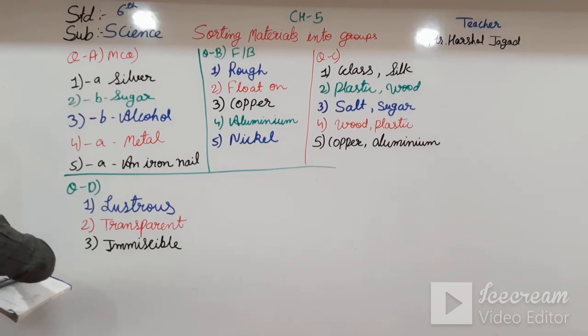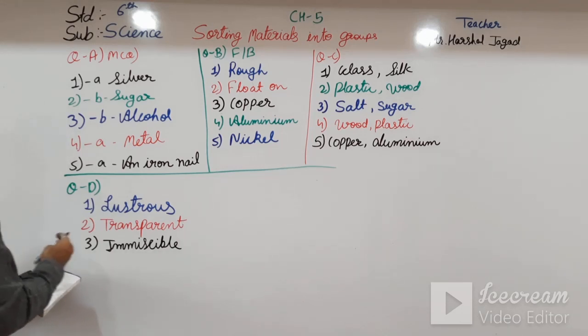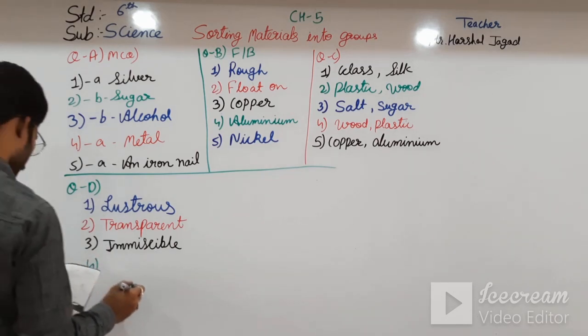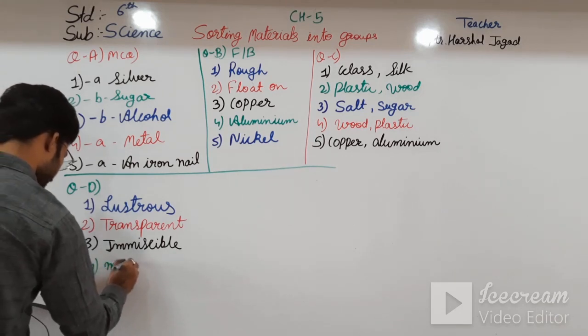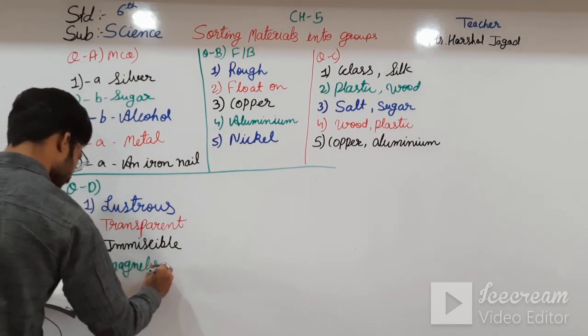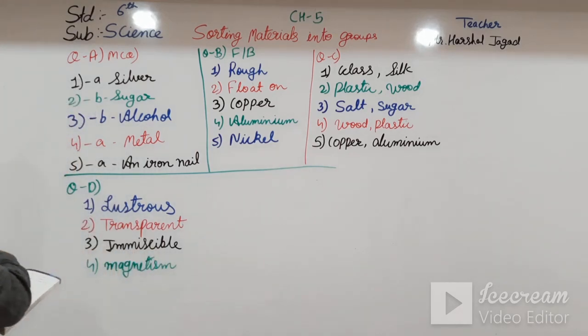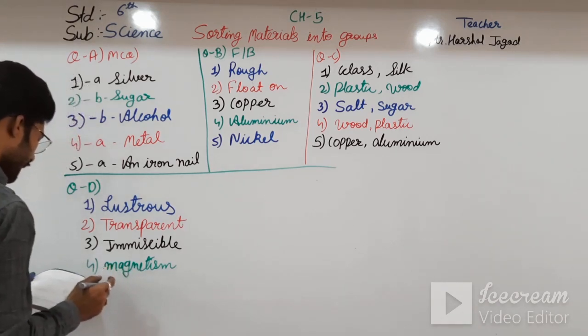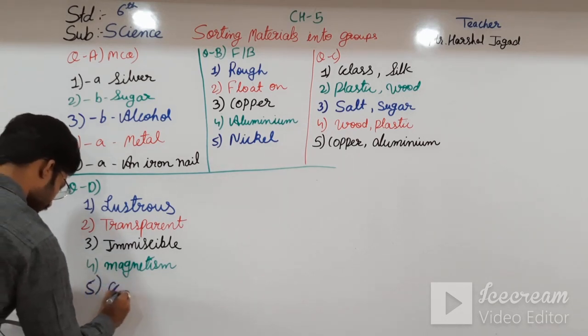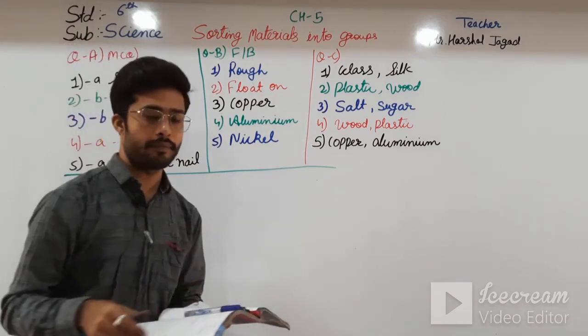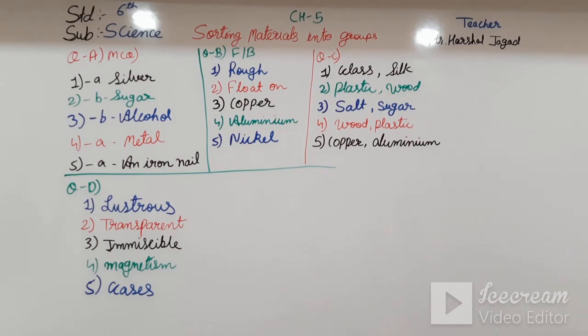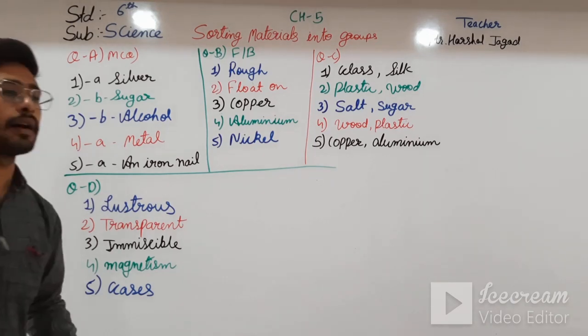And fourth one, the property of a magnet to attract certain materials is magnetism. And fifth one, the physical state in which a material does not have a specific definite shape or volume is gases. Okay students, so these are all the answers of the objectives. Please note this down, and from the next video we will start our new chapter.